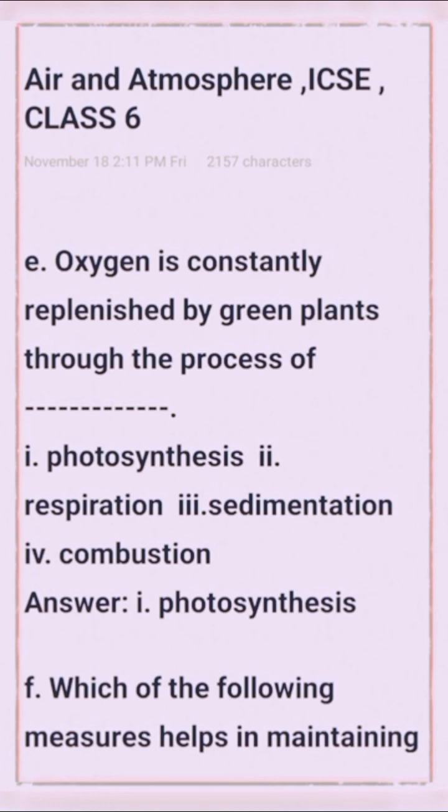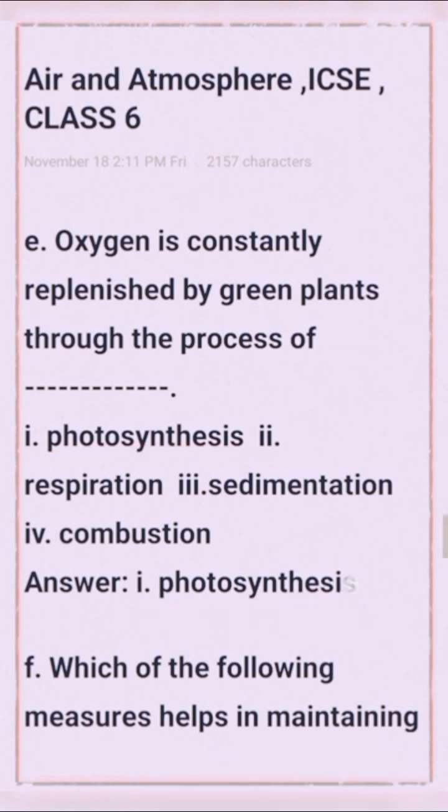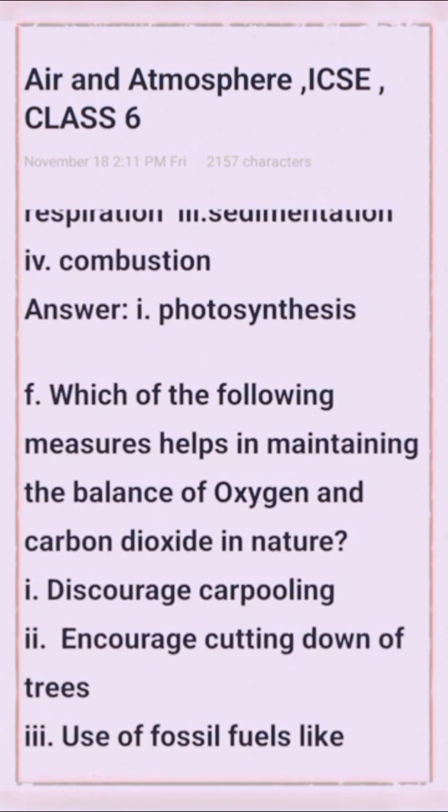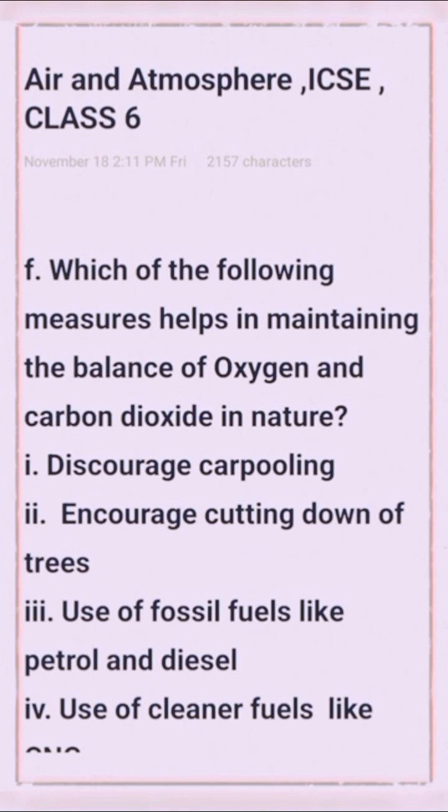Oxygen is constantly replenished by green plants through the process of dash. Option 1 photosynthesis, option 2 respiration, option 3 sedimentation, option 4 combustion. Option 1 is the right answer, that is photosynthesis. Next question, question number F: which of the following measures help in maintaining the balance of oxygen and carbon dioxide in nature?